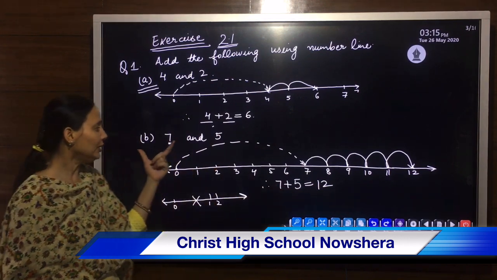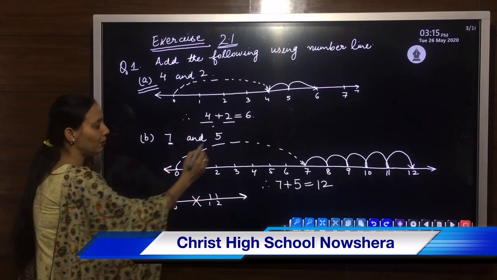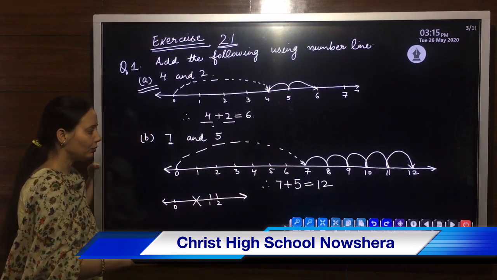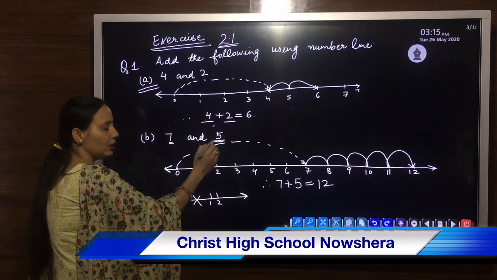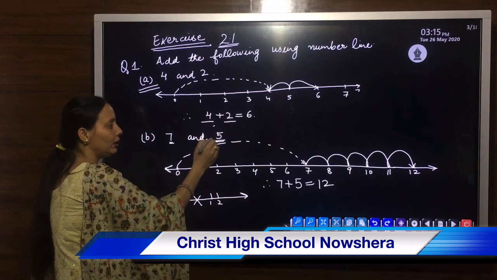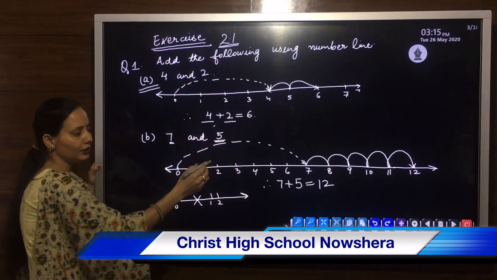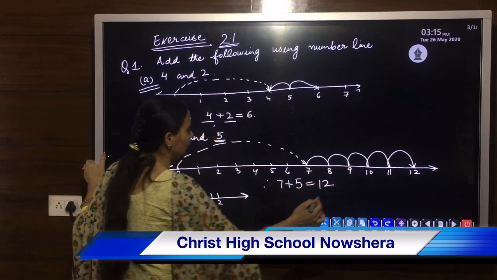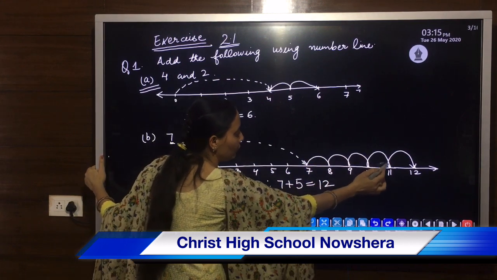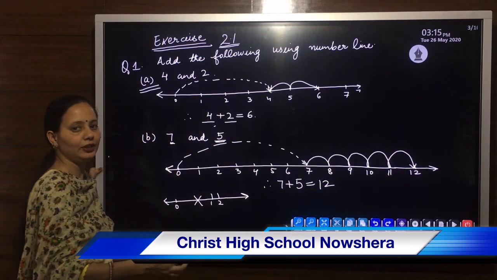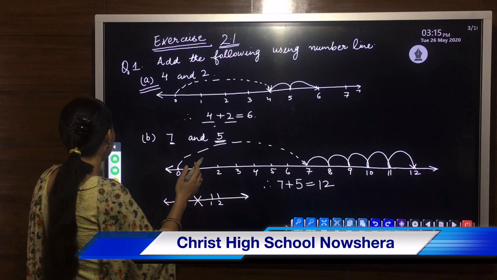Whichever whole number is written first, you have to jump to that one starting from 0. And how many steps do you have to go forward? The other whole number. Means if there is 3 instead of 5, we will go only 3 steps. Here it is written 5, so we will go 1, 2, 3, 4 and 5. And automatically we will reach 12. So 7 plus 5 is equal to 12.